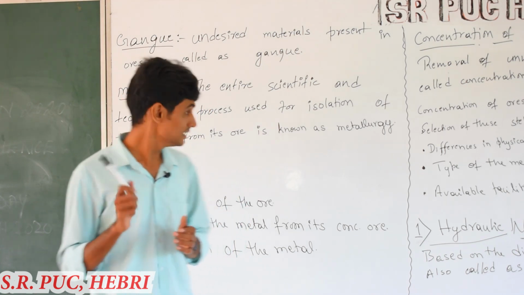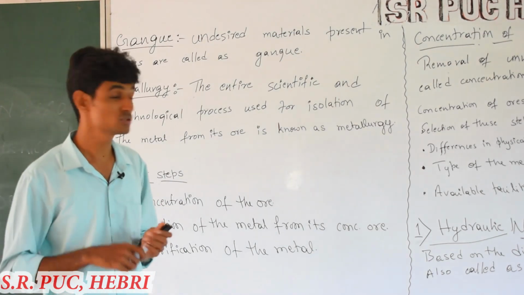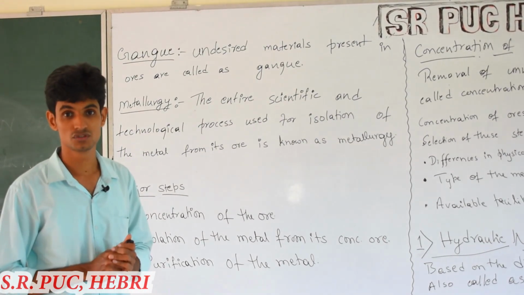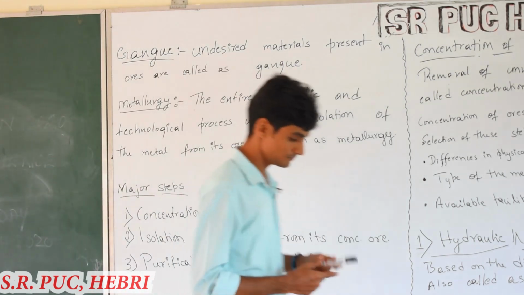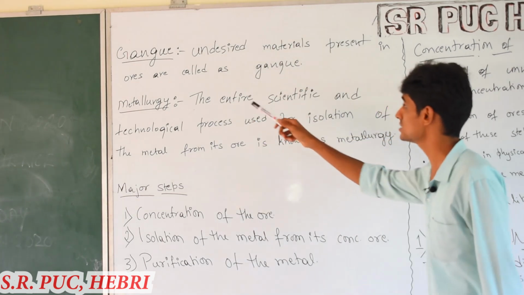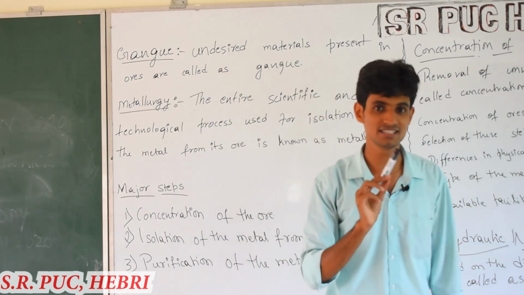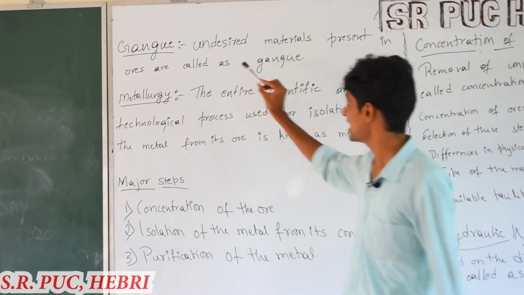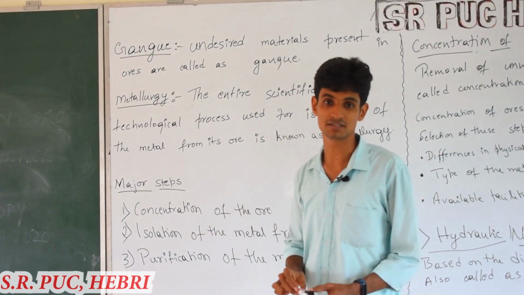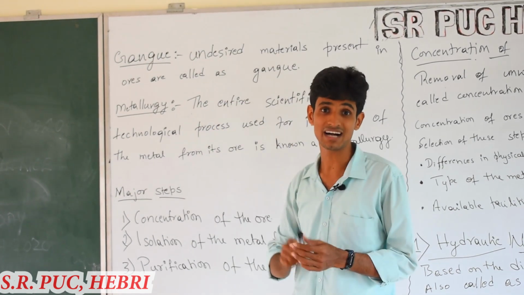In this video we will learn two more new terms. The first one is gangue. As a statement, what I have written here: undesired materials present in the ores are called gangue. By looking at this sentence you can understand that gangue is, in general, nothing but impurities. So gangue is nothing but undesired earthy materials.